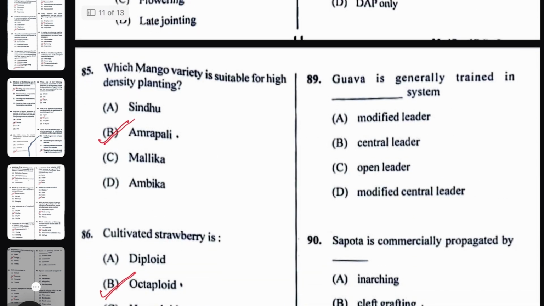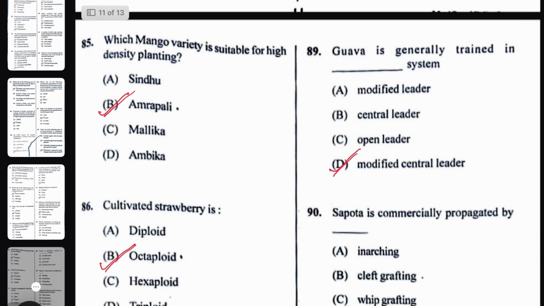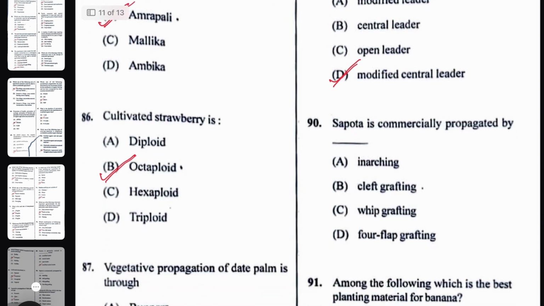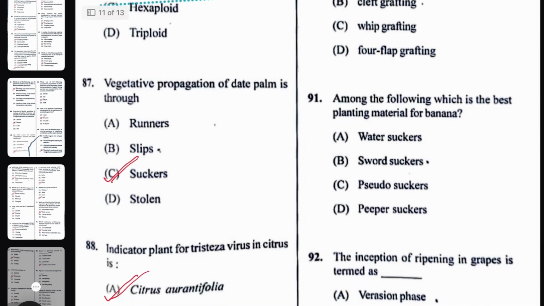Guava is generally trained in which system? Guava is generally trained in modified central leader system. Sapota is commercially propagated by inarcing. Among the following, which is the best planting material for banana?